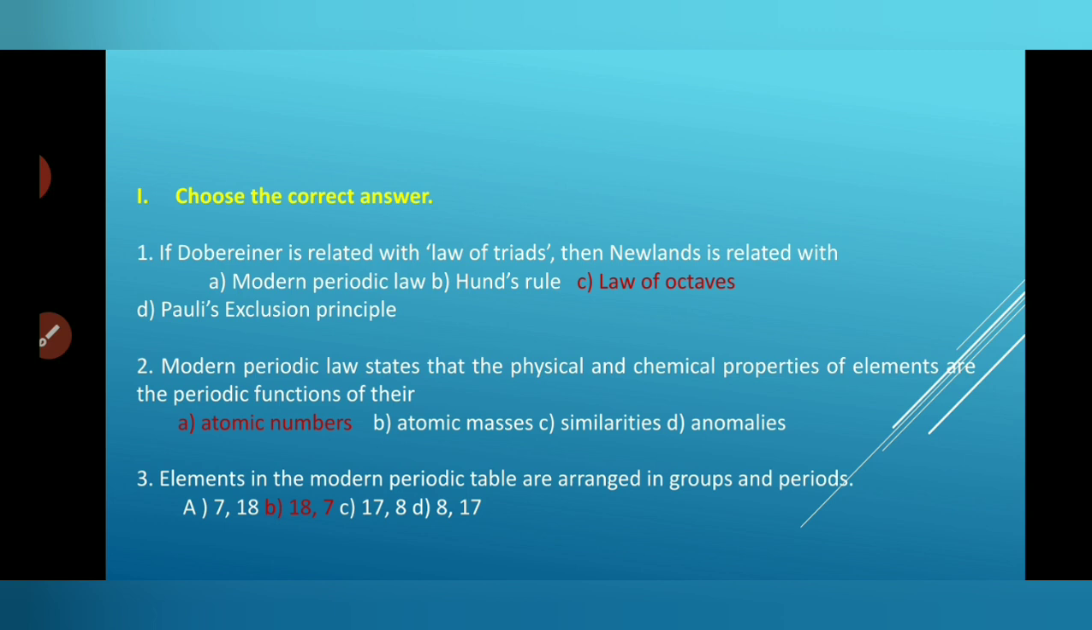Law of octaves. Modern periodic law states that the physical and chemical properties of elements are a periodic function of their atomic numbers, atomic masses, similarities, or anomalies? Atomic numbers. The modern periodic law arranges elements only by atomic numbers. The elements in the modern periodic table are arranged in groups and periods: 18 groups and 7 periods. Right.